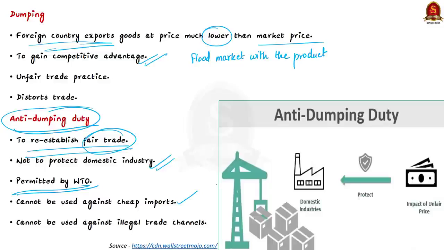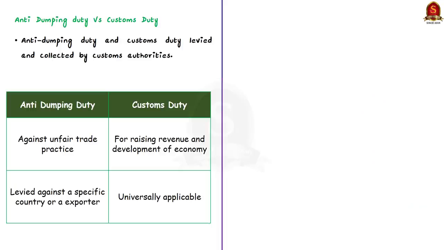What you should remember here is dumping does not involve import of cheap goods, but actually involves import of goods at a price below its normal price. Therefore, the anti-dumping duty cannot be used against cheap imported goods, and obviously it cannot be imposed against the import of cheap goods that are brought through illegal trade channels like smuggling. Now, who levies this duty? It is levied and collected by the customs authorities. These customs authorities also deal with the customs duty. So, don't confuse anti-dumping duty with the customs duty.